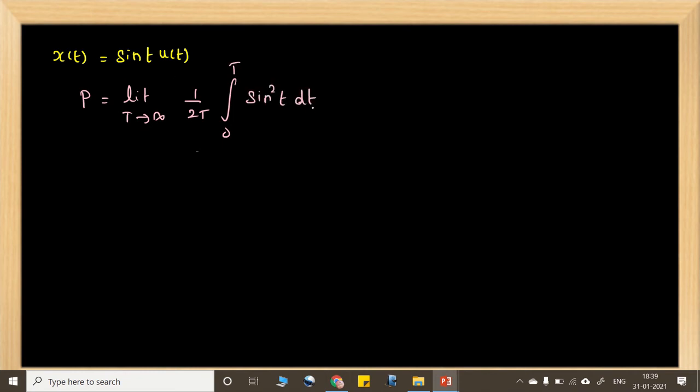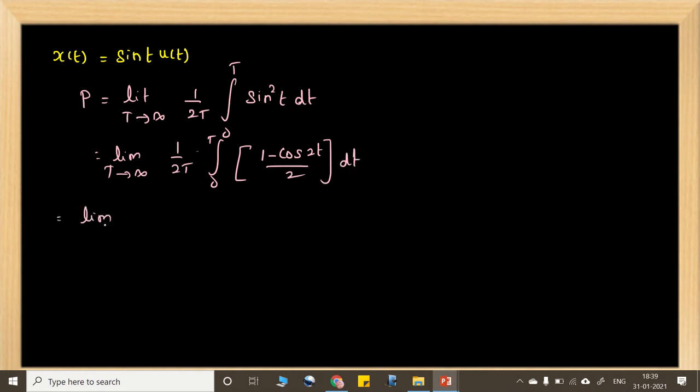Just I am applying the formula directly here. We can write sine square t as 1 minus cos 2t divided by 2, into dt.